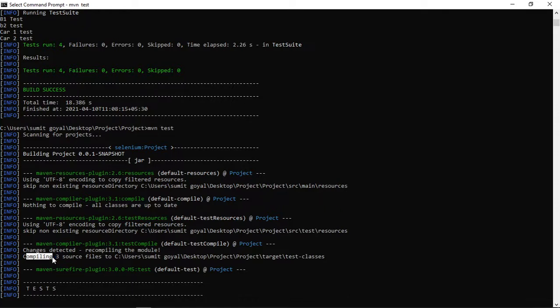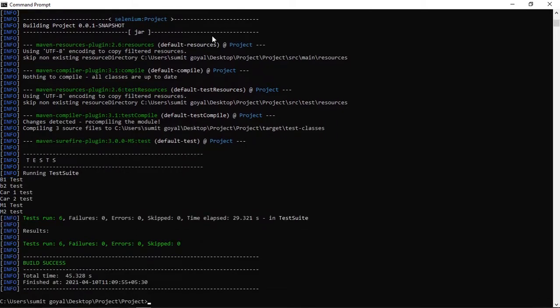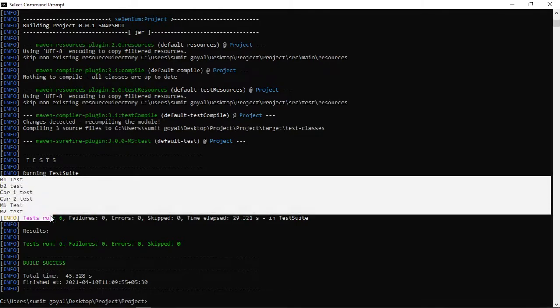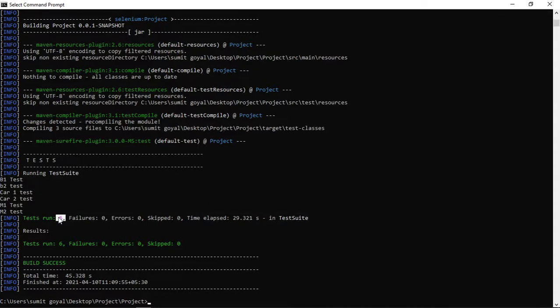Total 6 test cases I want to run this time. After that, you can see V1, V2, car1, car2, M1, M2. Total test cases run 6, right?